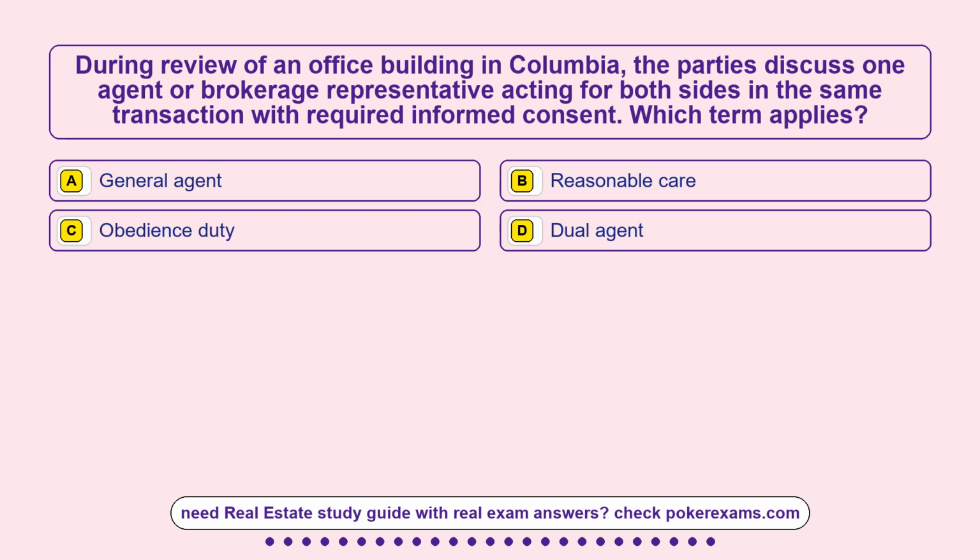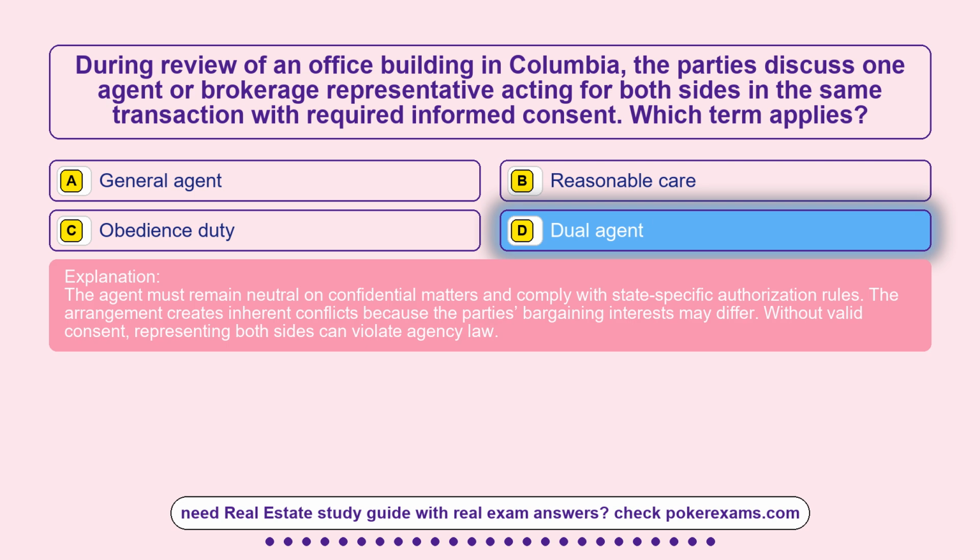Question 12. During review of an office building in Colombia, the parties discuss one agent or brokerage representative acting for both sides in the same transaction with required informed consent. Which term applies? Option A, general agent. Option B, reasonable care. Option C, obedience duty. Option D, dual agent. The correct answer is option D, dual agent. The agent must remain neutral on confidential matters and comply with state-specific authorization rules. The arrangement creates inherent conflicts because the parties' bargaining interests may differ. Without valid consent, representing both sides can violate agency law.